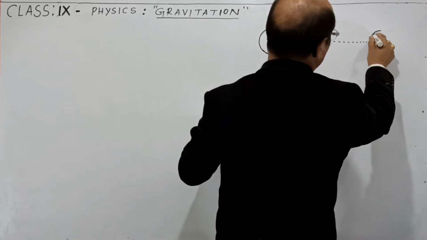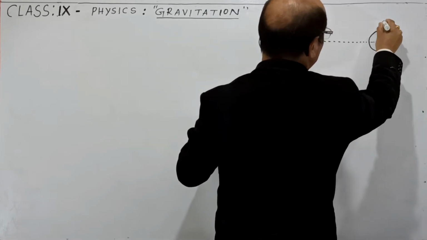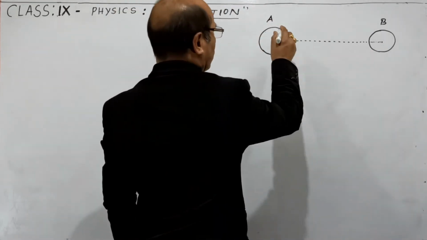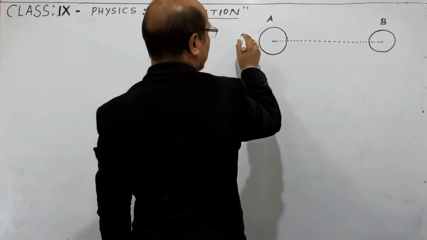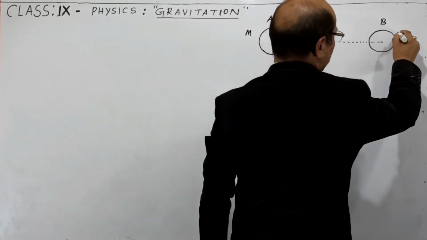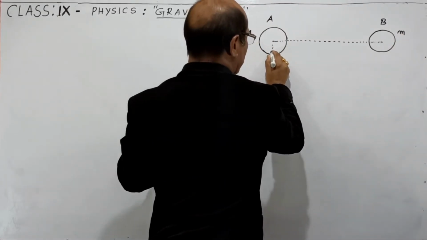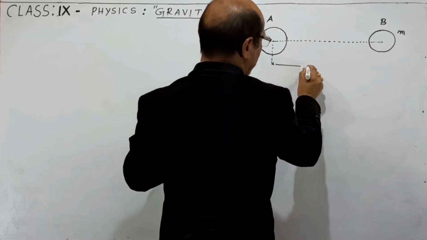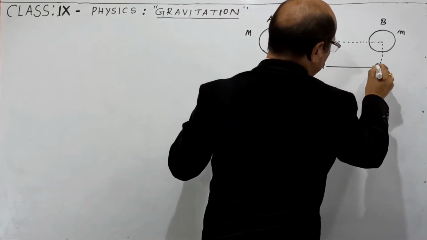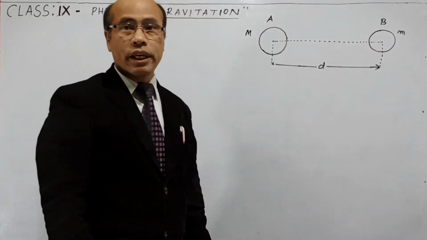Let us take here another object. You call it B, two objects or two bodies, A and B. The mass of this object A is capital M, and the mass of body B is small m, and the distance between their centers from here up to here is represented by D. D means the distance between the centers of the two objects A and B.